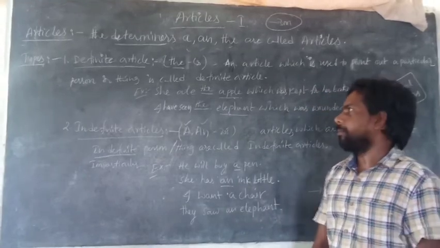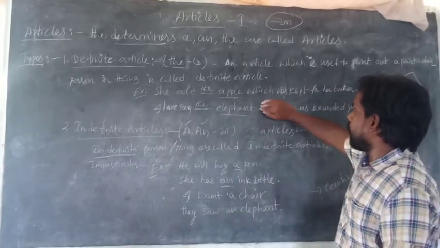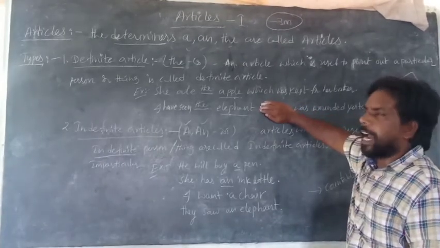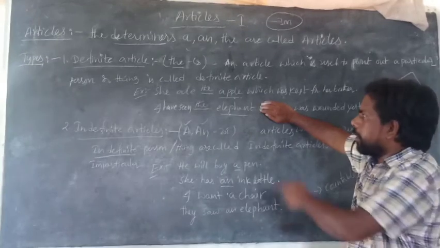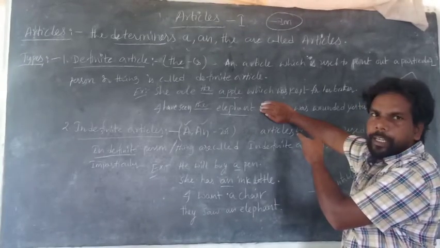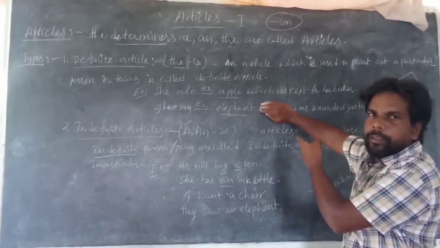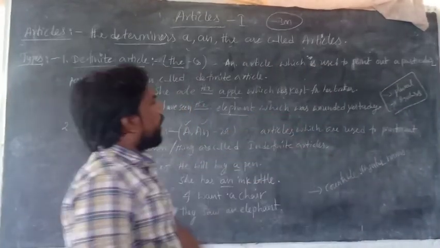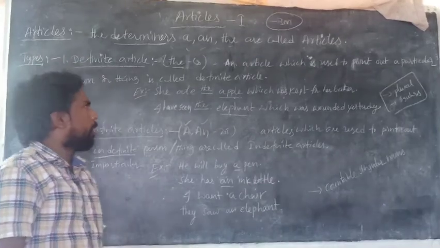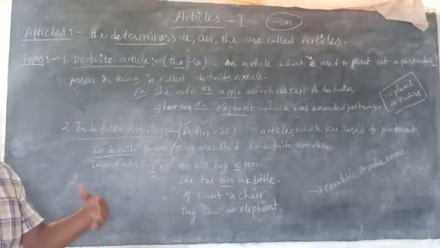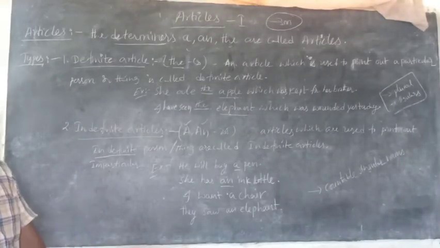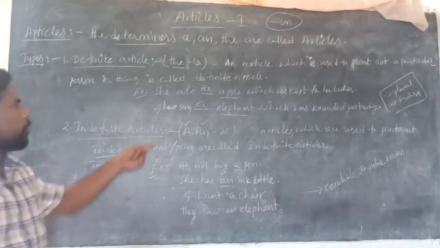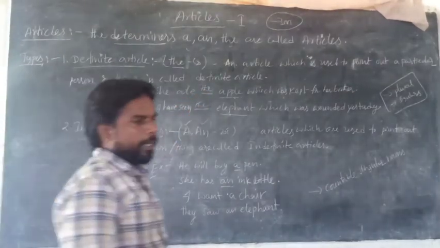If there is no such clause, we can write: I have seen an elephant, because it is not particularized. When it is particularized, like which was wounded, or which was bought, or which was coming to our compound yesterday, in that case we have to use the article the.